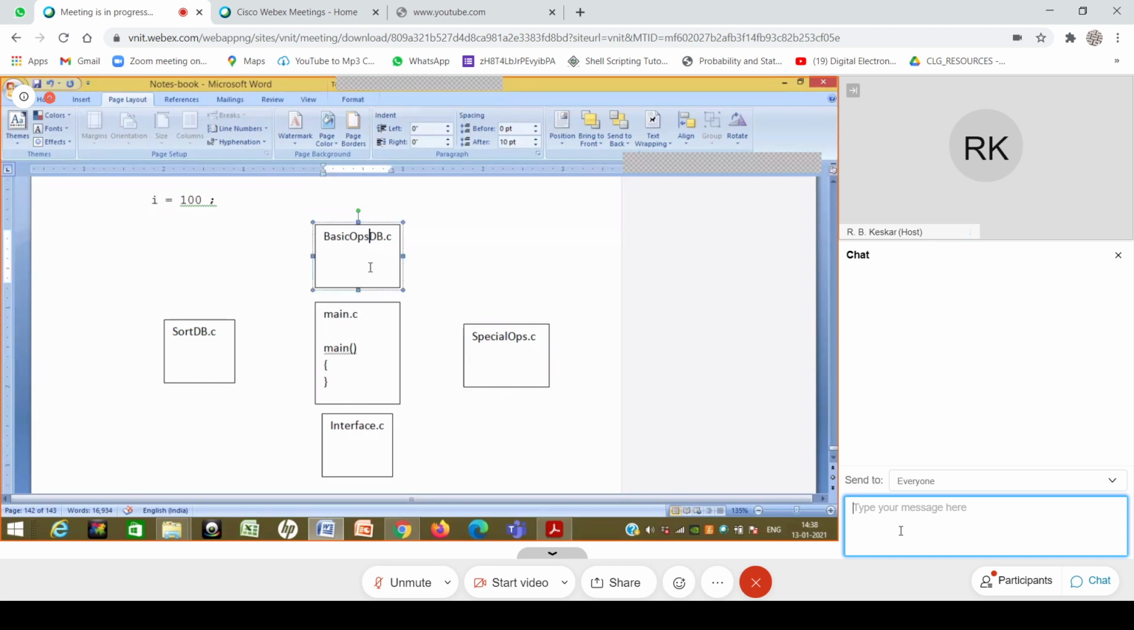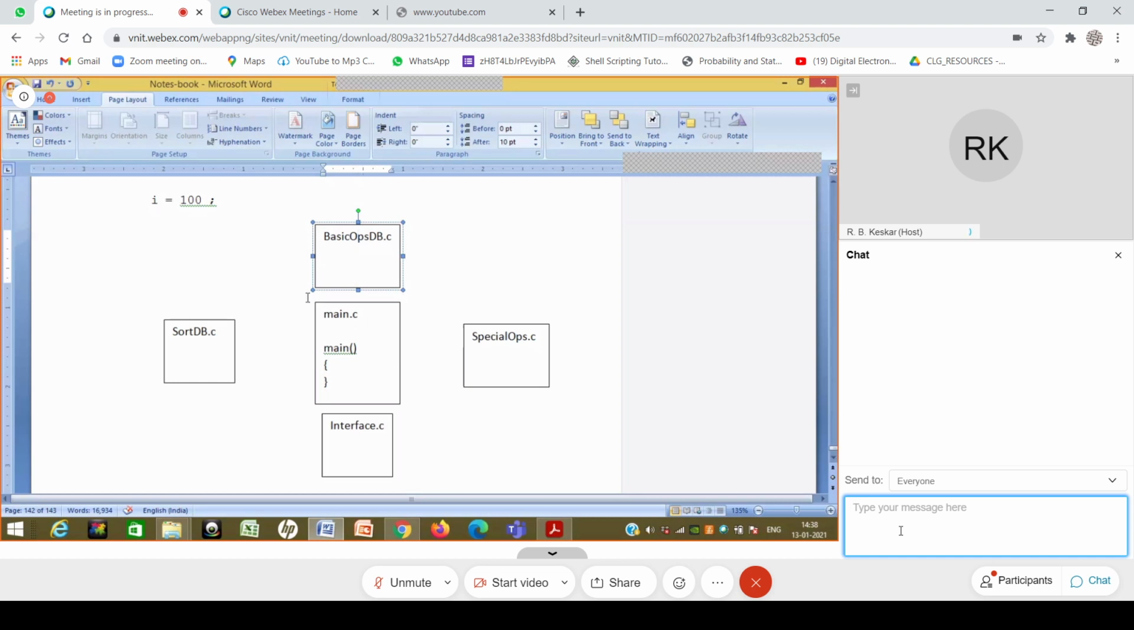So all the functions which have to do with basic operations, let's say insert, delete, update, are part of this basic ops.db.c. All the sorting data functions are in sortdb.c, the interface data functions in interface.c. Some UI you develop, and there are some special ops that you do, so they are in special ops.c. So this is how the whole code is typically split.